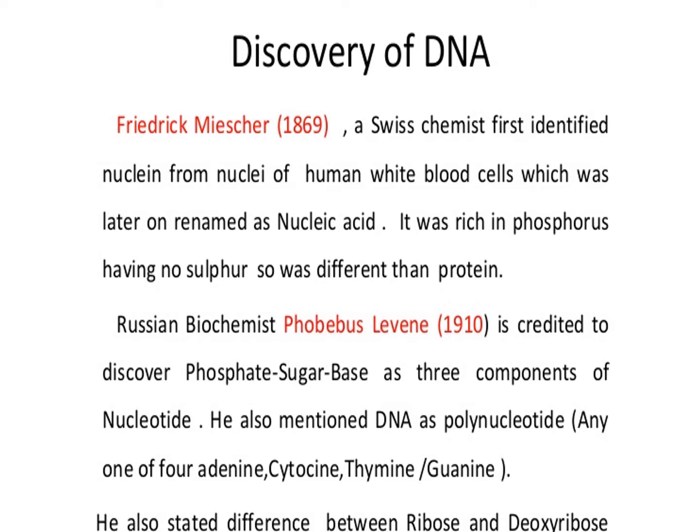One more scientist, the Russian biochemist Levene, discovered the phosphate, sugar and base components, for example, the nucleotide. It was first discovered by this scientist. He also described DNA as a polynucleotide and stated the difference between ribose and deoxyribose sugar. So from this discovery, the structure of DNA material was developed.